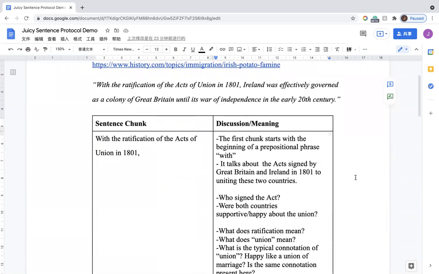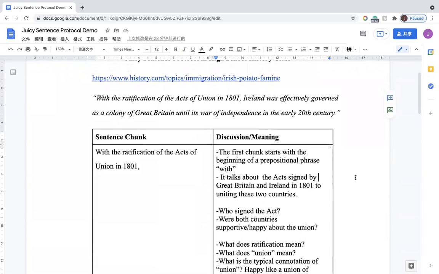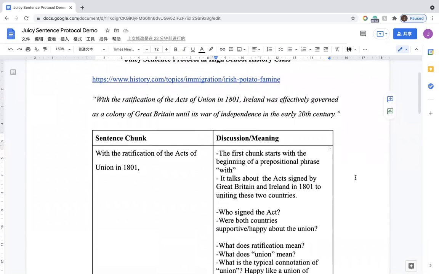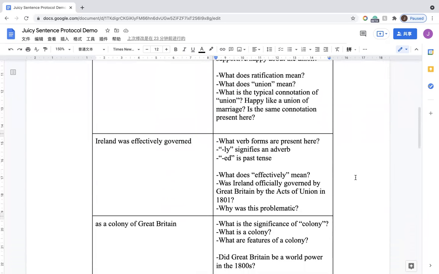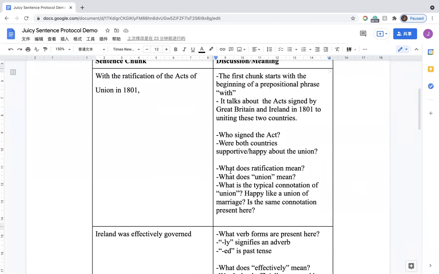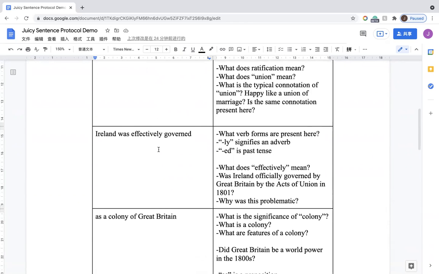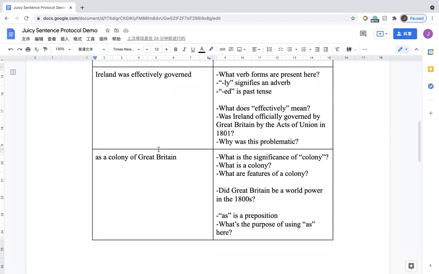So to conclude our juicy sentence protocol, Jing will also give a short conclusion. Okay, so Harry gave us a demo just for this chunk. For other chunks, the students will also do the same thing.